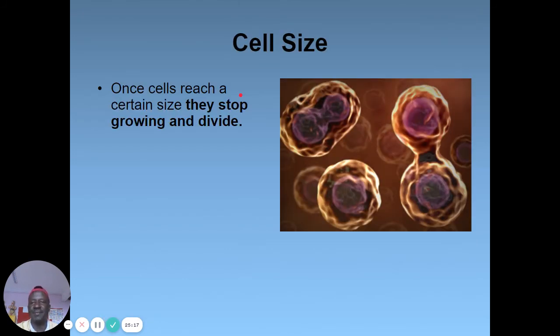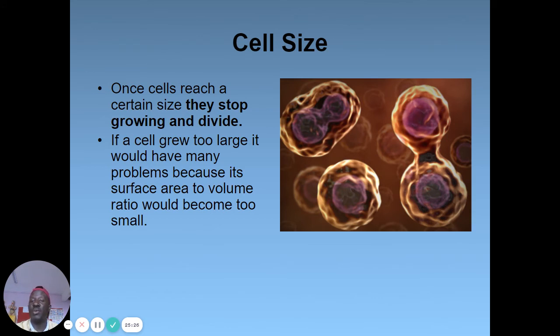So, cell size. Once cells reach a certain size, they stop growing and dividing. If cells grow too large, they would have many problems because their surface area to volume ratio would become too small.